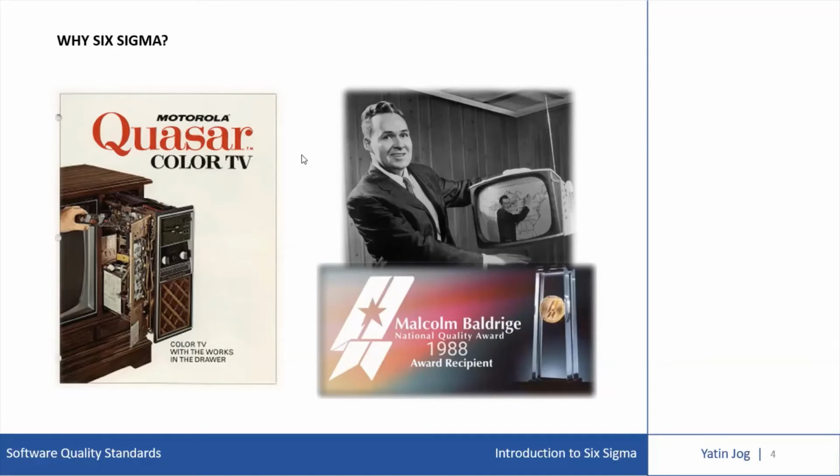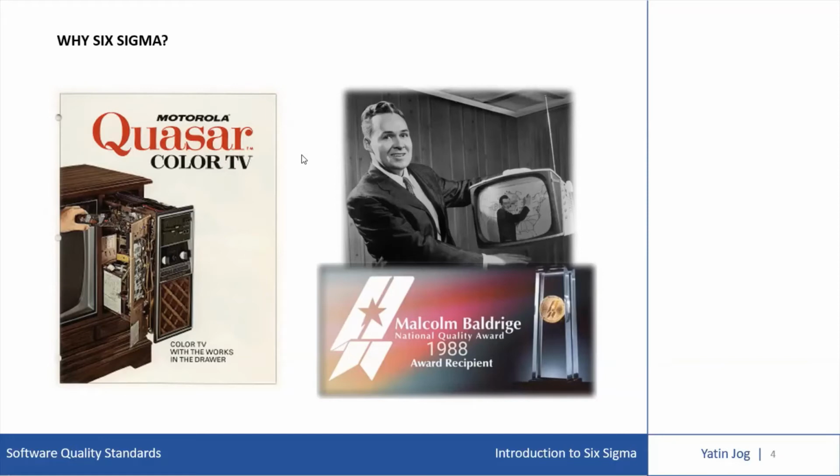And this became a business success story, and he became a business icon, largely as a result of what he accomplished in the case of Motorola. So using Six Sigma, Motorola became known as a quality leader or a profit leader.